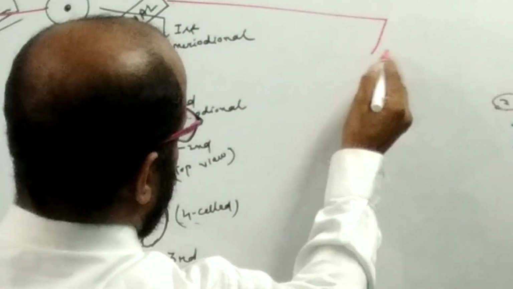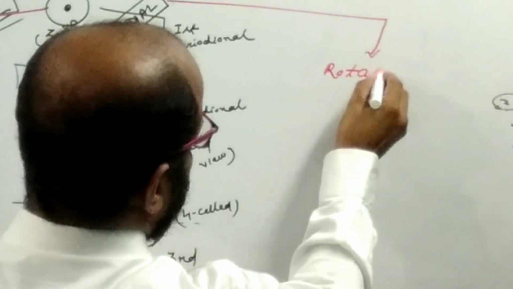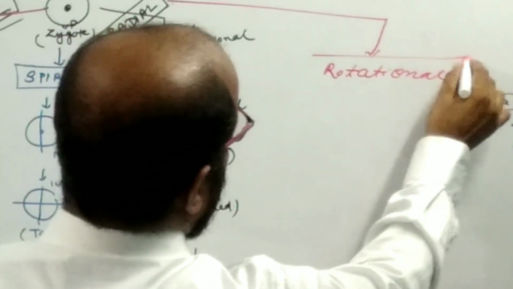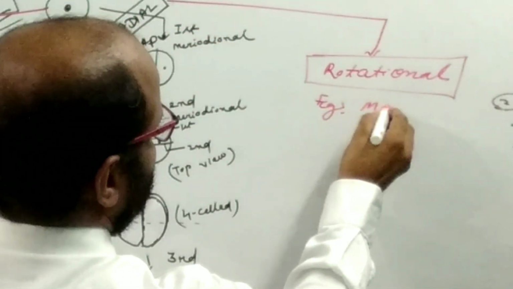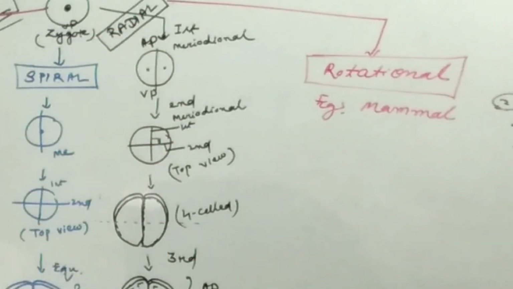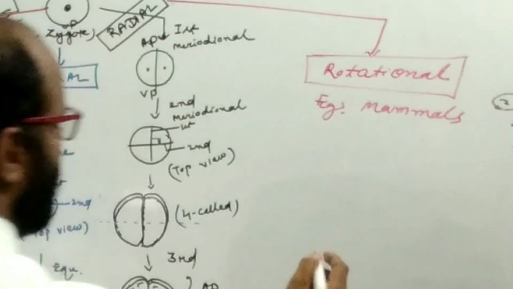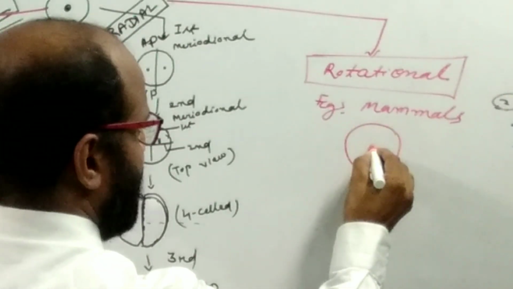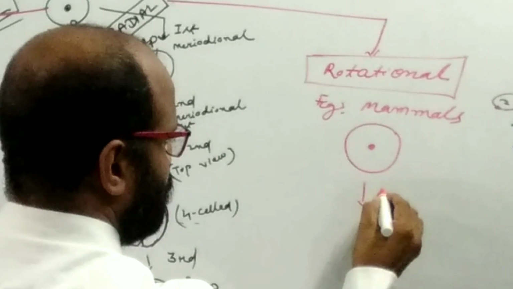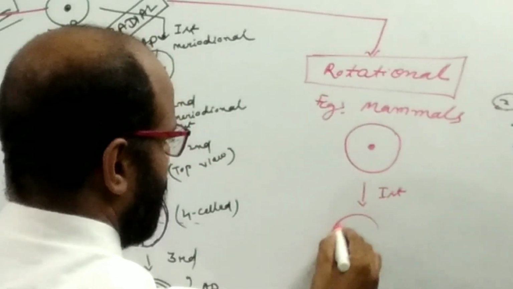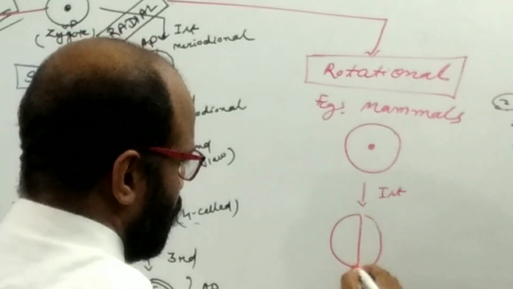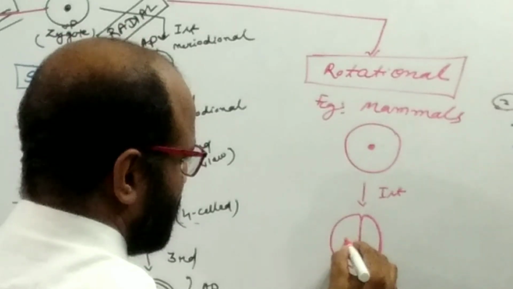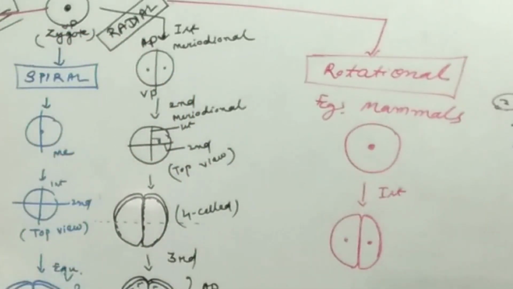Now come to another type of pattern, which is known as the rotational pattern or rotational cleavage, which is found in the case of mammals. Here what happened actually, suppose that this is the fertilized zygote, which undergoes the first cleavage plane, which is meridional, so it forms two blastomeres.